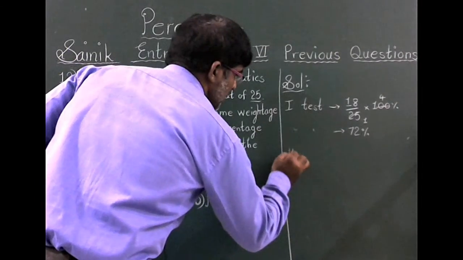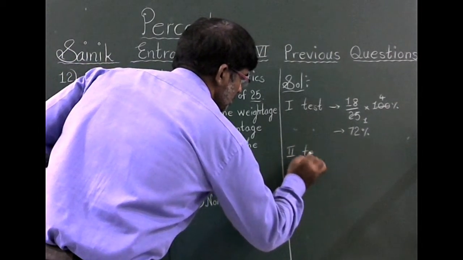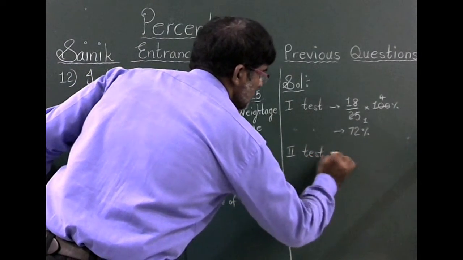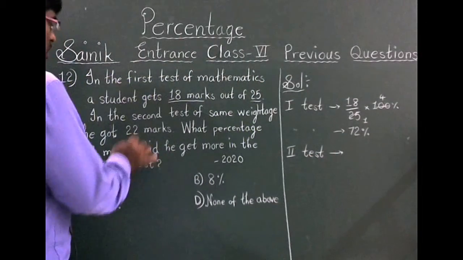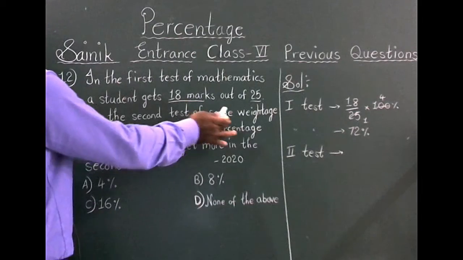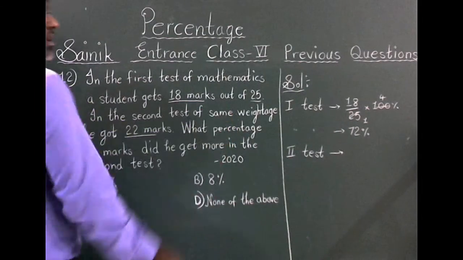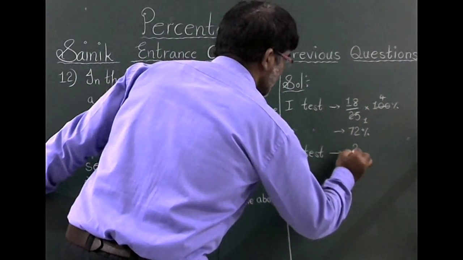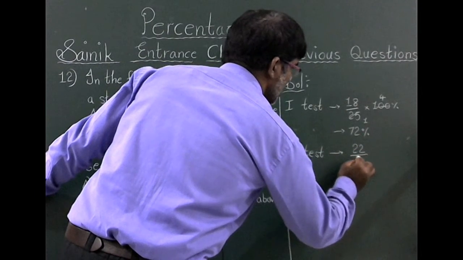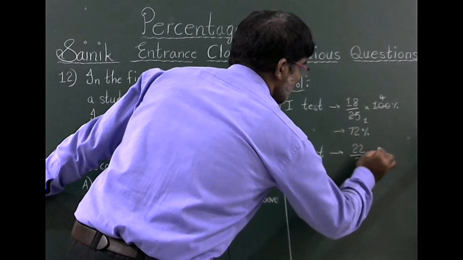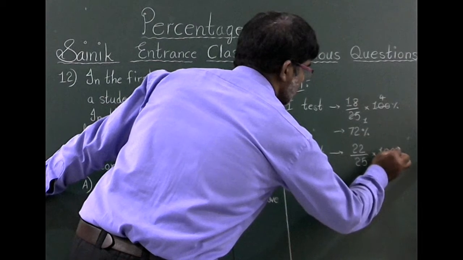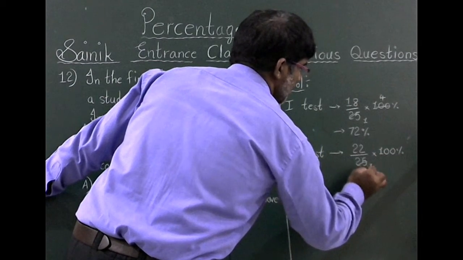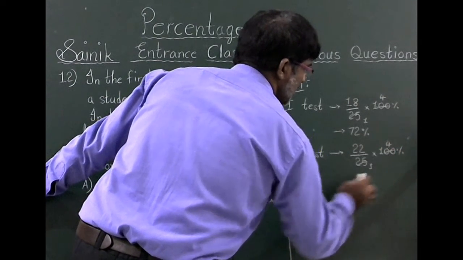Second test in mathematics, he got 22 marks out of the same weightage, 25 marks. 22 by 25 into 100 percentage. 25 ones are 25, 25 fours are 100.